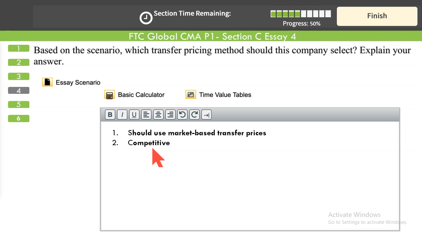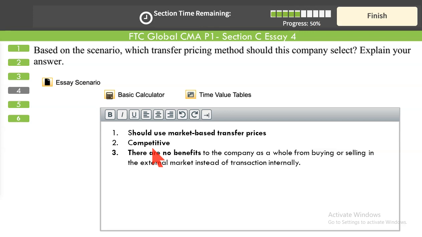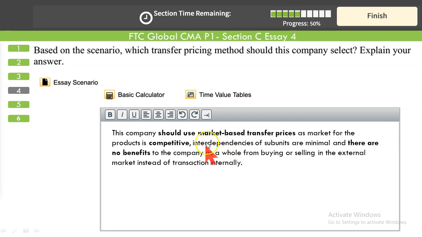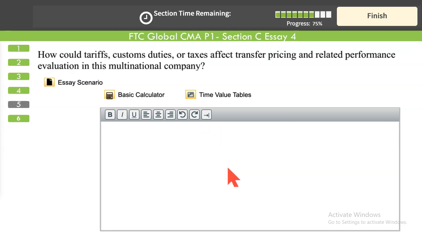So in this case, market-based pricing is the most appropriate. Because there are no benefits to the company as a whole from buying or selling in the external market instead of transactions internally. So in most situations, external market price is considered to be at least theoretically superior. And your answer should revolve around these points. Sufficient, well explained, for full credit.